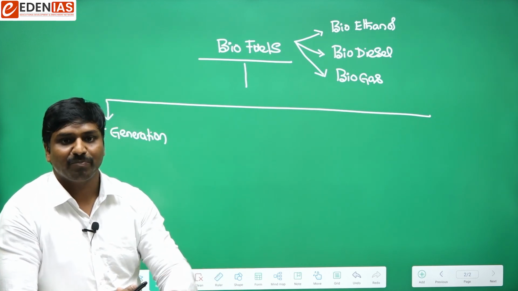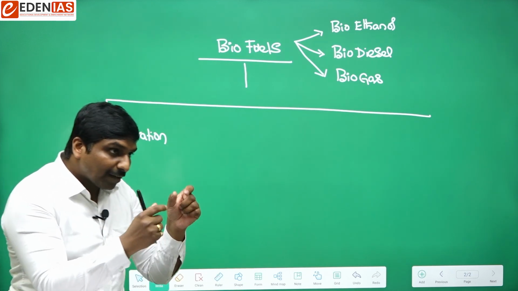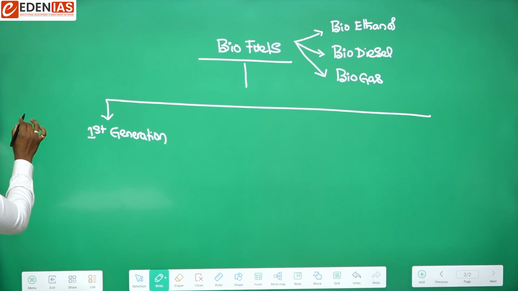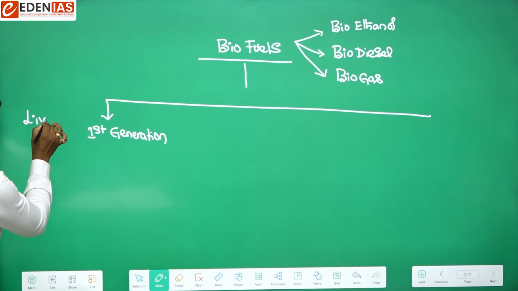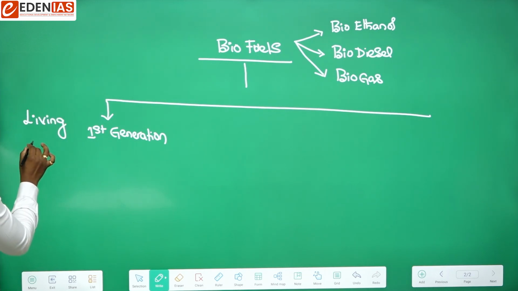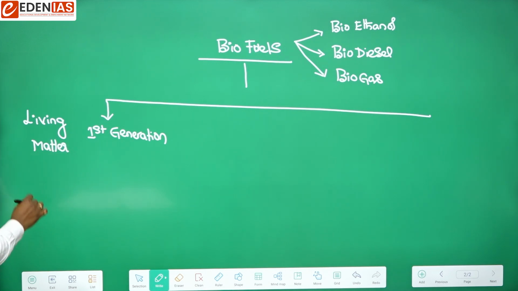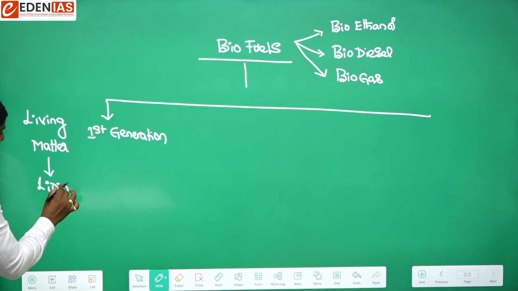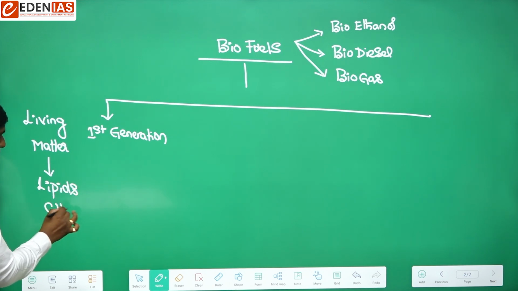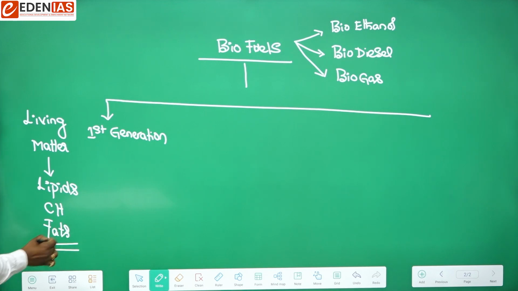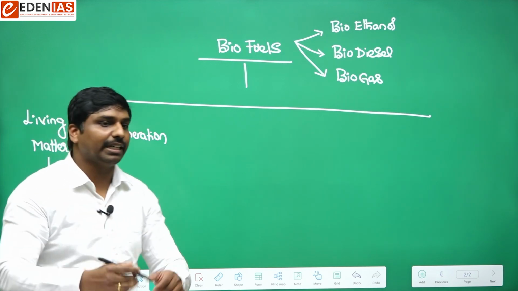Is this clear? Living matter is made up of various components. Amongst that we have lipids, carbohydrates, fats, etc. All of them are components present within living matter.